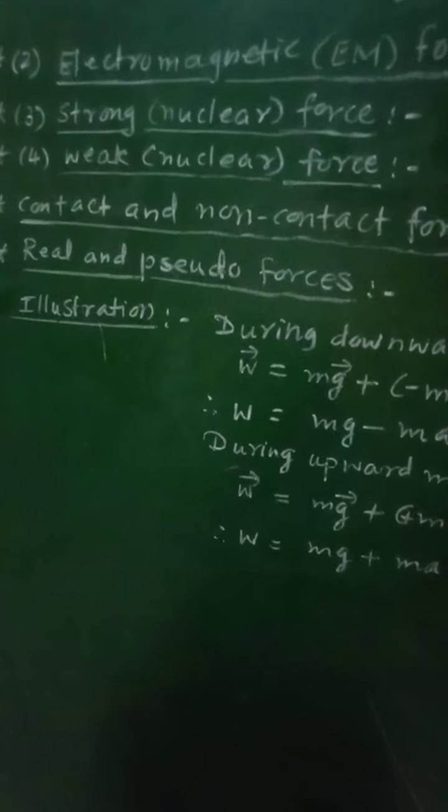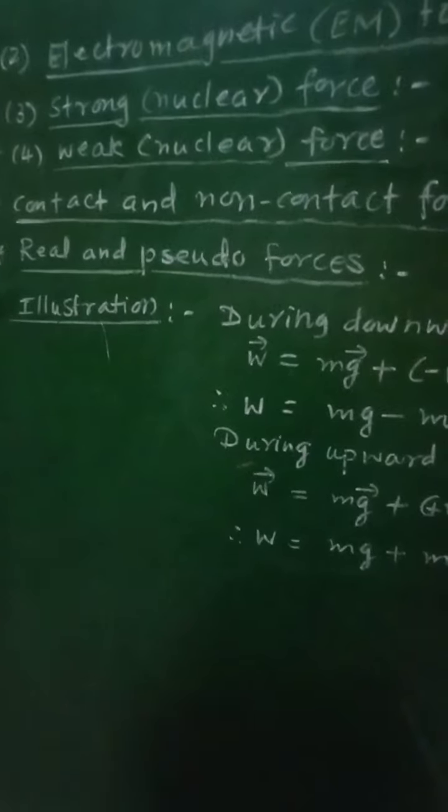Now this force is stronger than gravitational force and weaker than the strong nuclear force and the electromagnetic force. Now the range of this weak nuclear force is also small. So these are the four fundamental forces in nature.